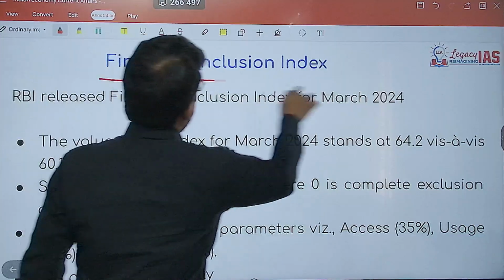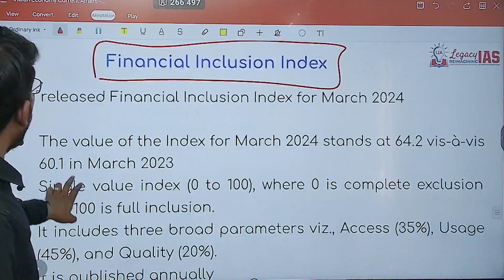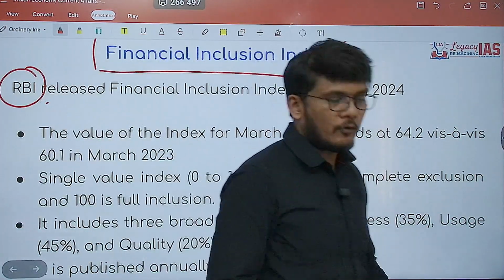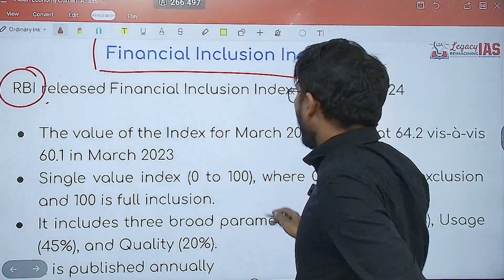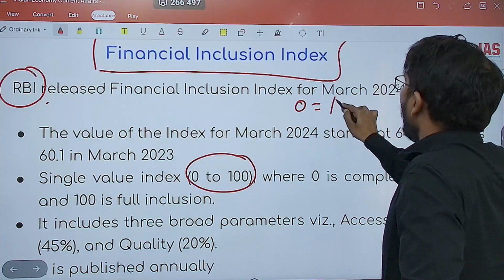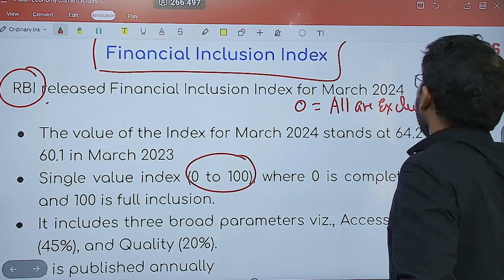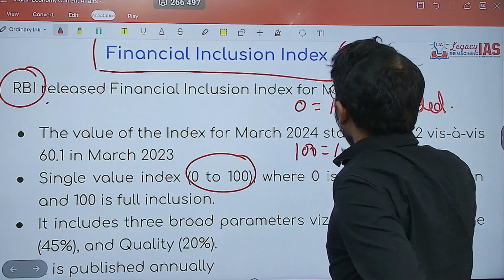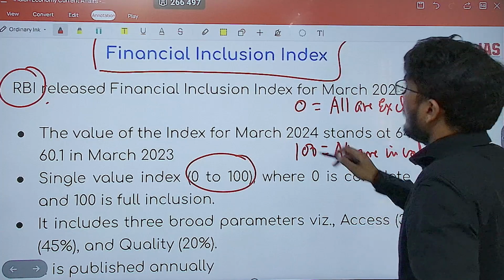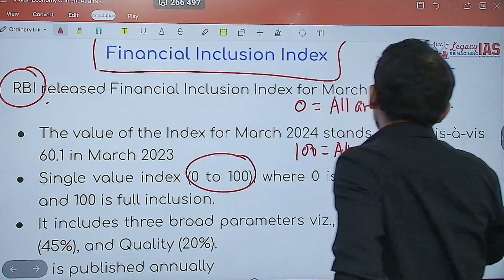Next is the financial inclusion index. Now financial inclusion index is released by the RBI. So what is it going to say? It is on the scale of 0 to 100. 0 means all are excluded. 100 means all are included. So what is the present performance?